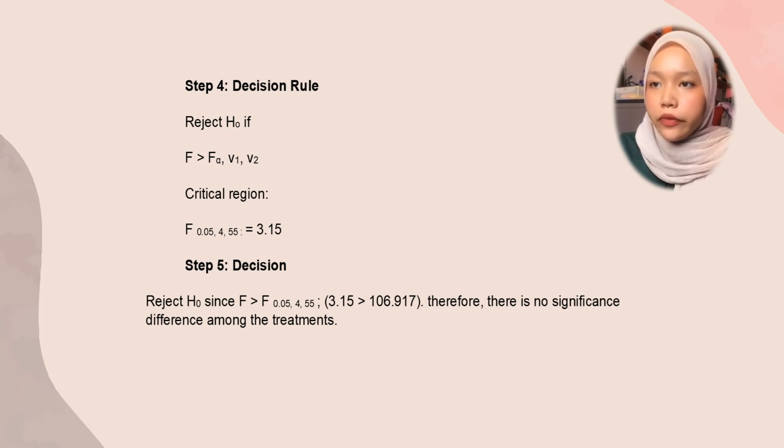Step 4, decision rule. Reject H0 if F is bigger than F alpha, v1 and v2. So the critical region is F 0.05, 4 and 55, equal to 3.15. Step 5, decision. Reject H0 since F is bigger than F 0.05, 4 and 55. Therefore there is no significant difference amongst the treatments.